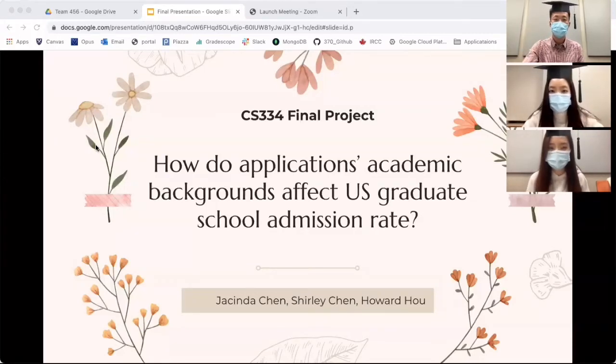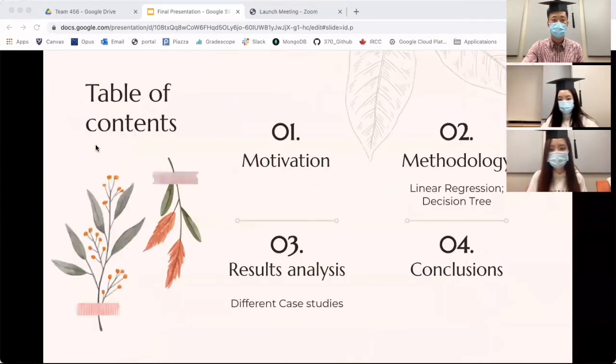Hi, I'm Howard. And our team's project is on how applicants' academic backgrounds affect U.S. grad schools admission rate. Starting off with our motivation.